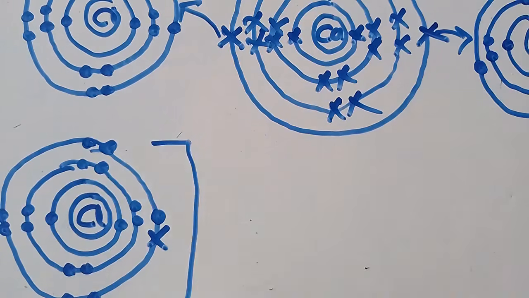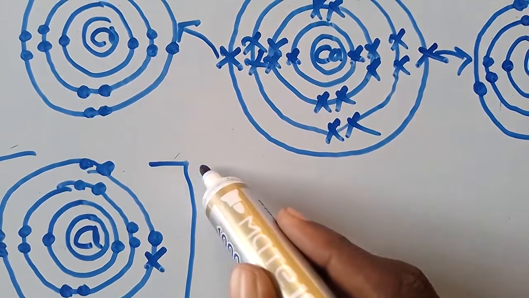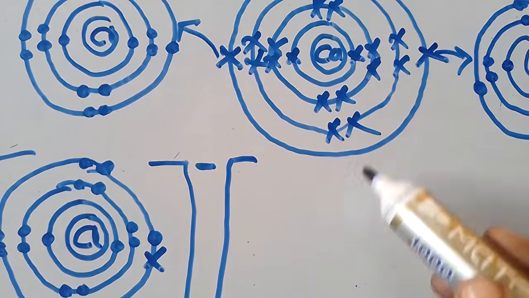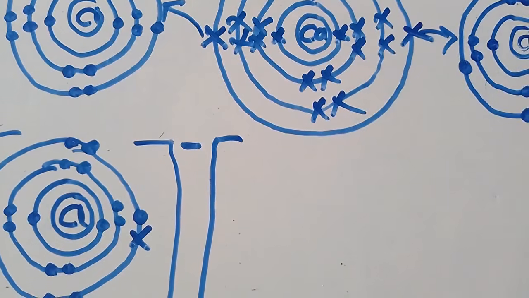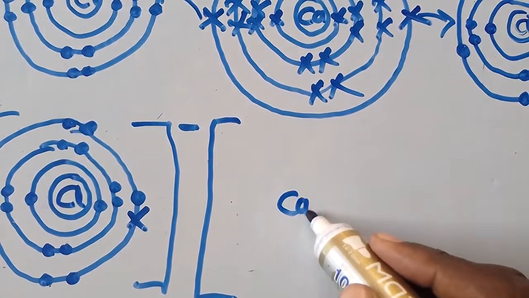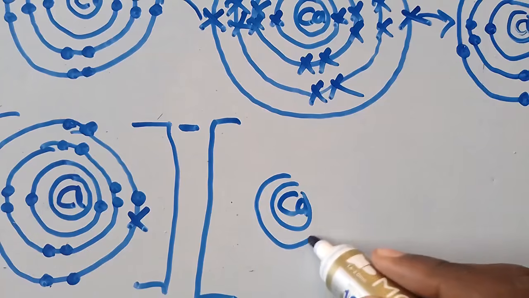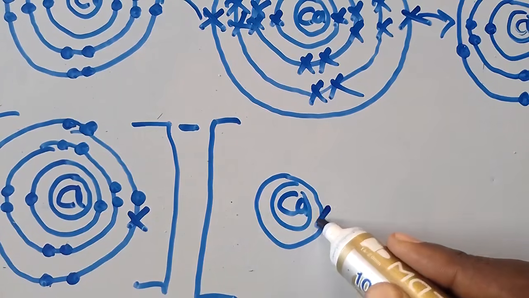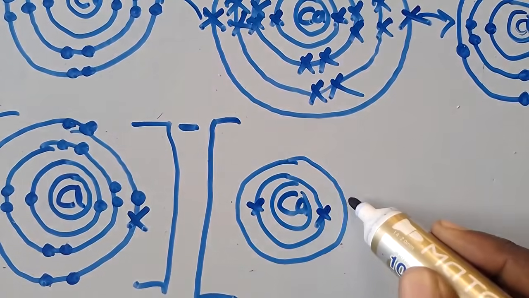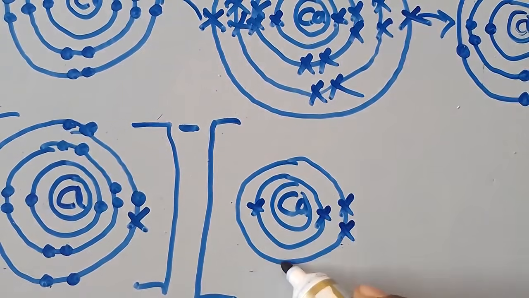Then I do this. I put them in brackets. Since it has gained 1, it has a negative charge. Then I'm going to do this. I put calcium. Calcium has lost 2 electrons. So I'm going to say this is calcium. First shell having how many? 2. Second shell having how many? 8. So I put 8 there.